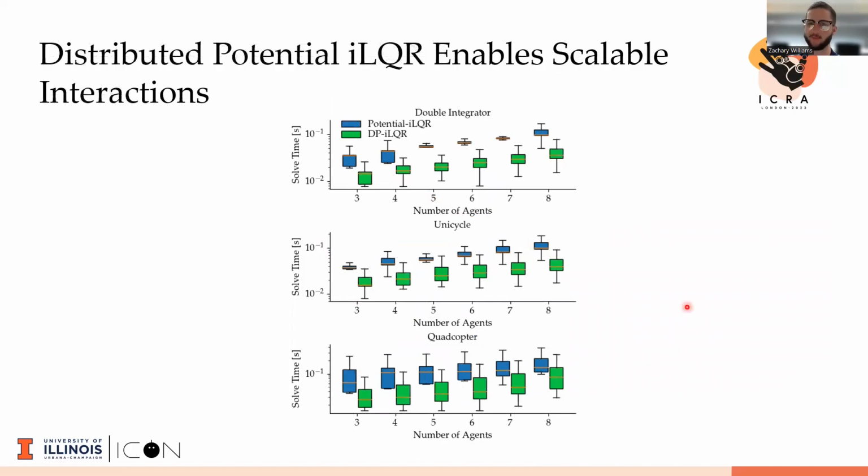And quantitatively, we can show the solve times for both of the algorithms across different dynamical models, as well as across different scales of number of agents. And as you can see, as you scale up the number of agents here, the distributed variant in the green consistently outperforms the centralized variant in the blue as expected, since it's not having to solve this huge problem, it's solving this local problem specific to that agent.